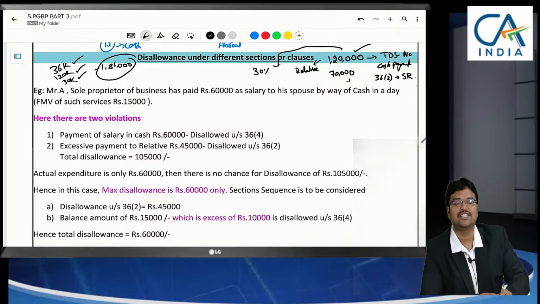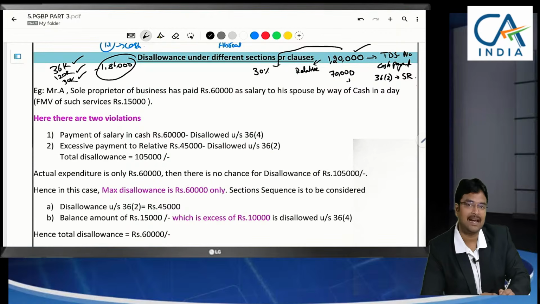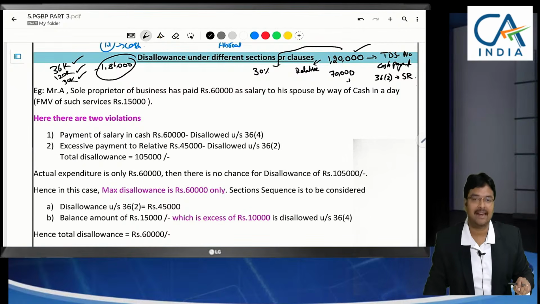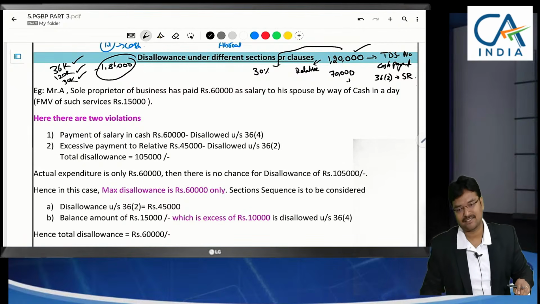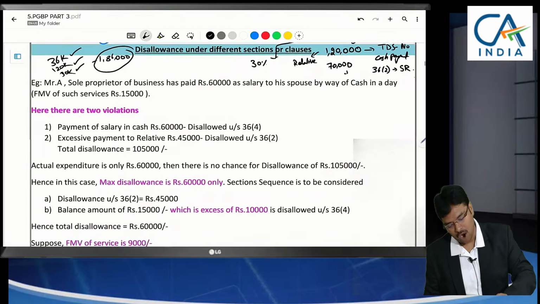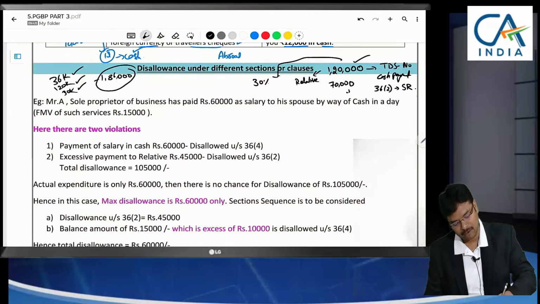First of all, how much is debited to P&L? Only 1,20,000 is debited to P&L. When 1,20,000 is debited to P&L, how can we disallow more than that? That means for the same payment, if two or more sections trigger, the order of sections has to be followed.